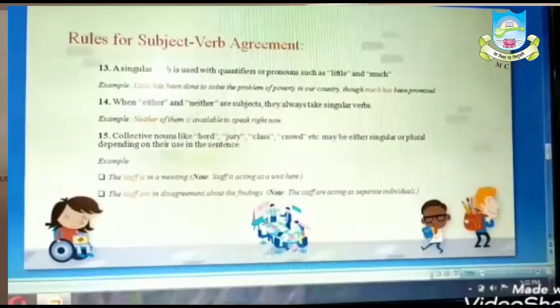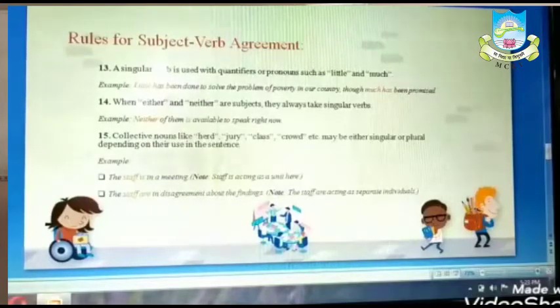When either and neither are subjects, they always take a singular verb. Example, neither of them is available to speak right now. Neither you nor he is to blame. Okay? Now see rule number 15.